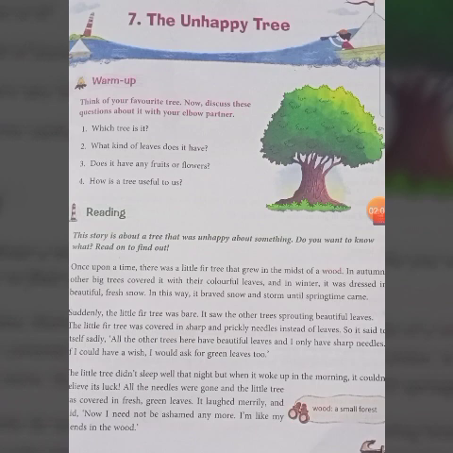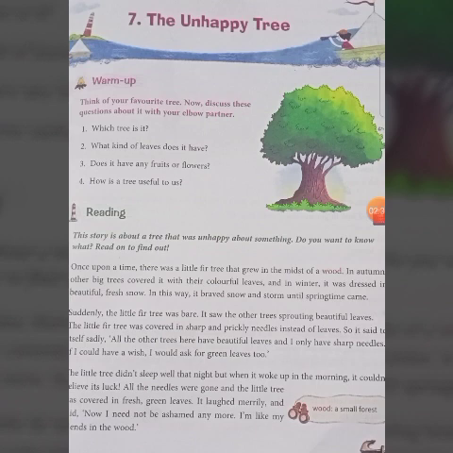In this story, we will learn about a tree that was unhappy about something. What was that? Let's find out. So we will start from the first paragraph. The first paragraph is: once upon a time there was a little fir tree that grew in the midst of the wood. So a long time ago, there was a little fir tree.